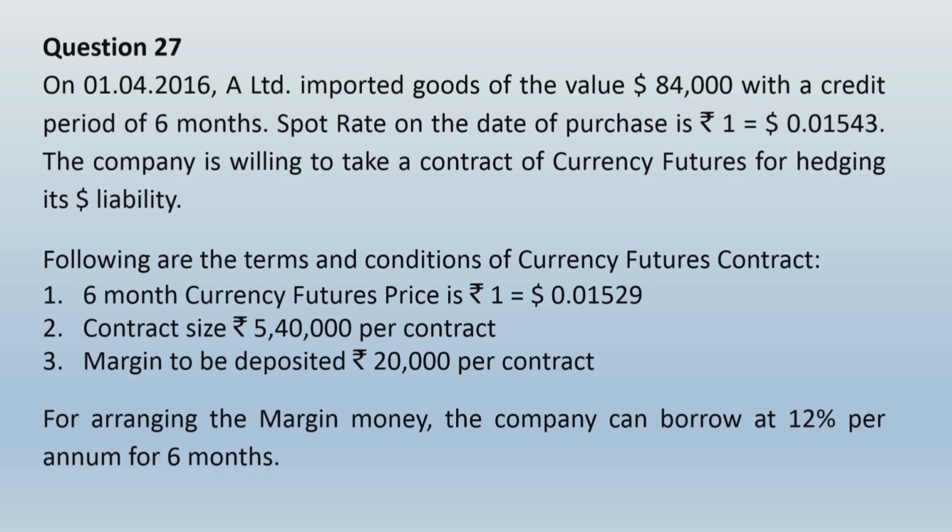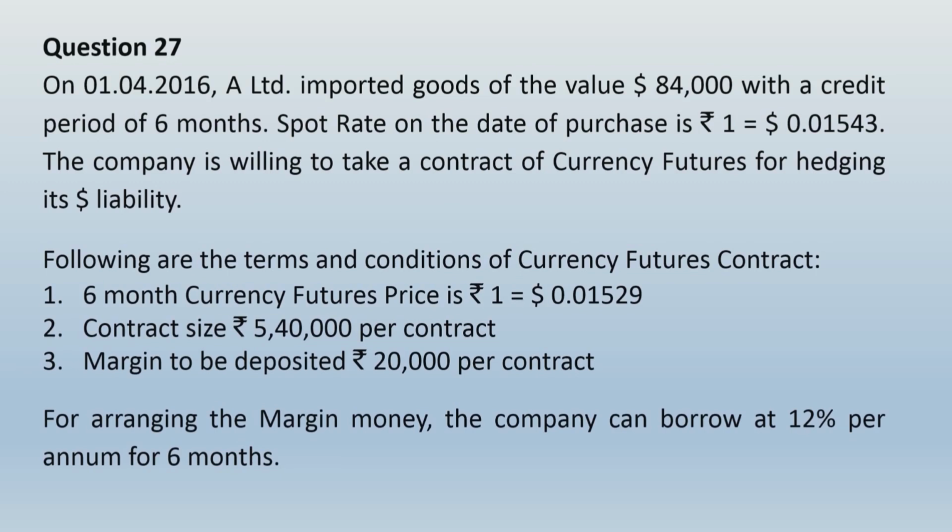Following are the terms and conditions of the currency futures contract. 6-month currency futures price is ₹1 equals $0.01529. Contract size is ₹5,40,000 per contract, and margin to be deposited is ₹20,000 per contract.